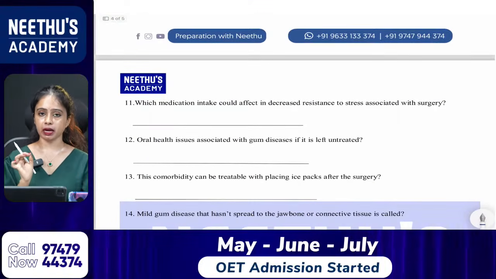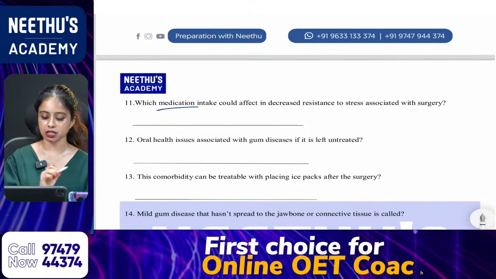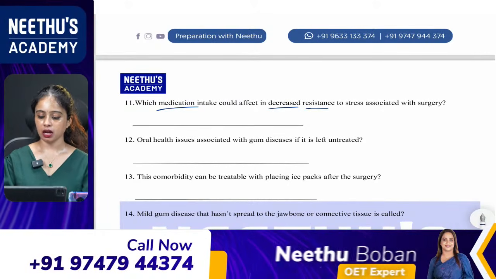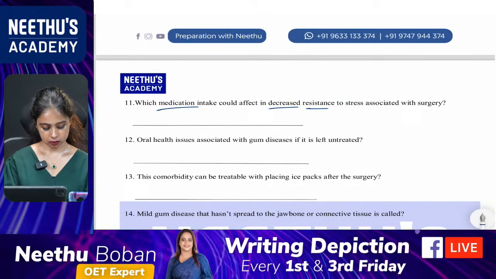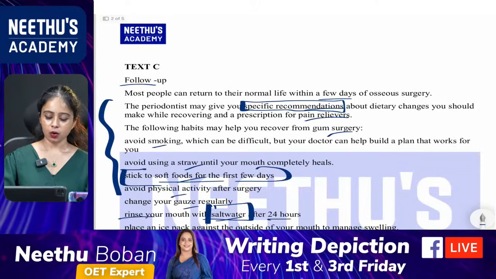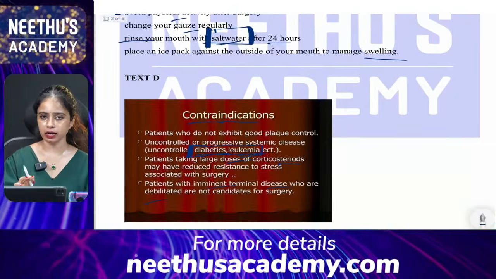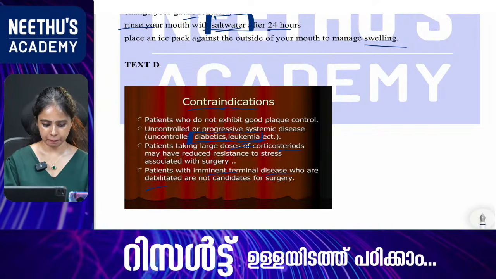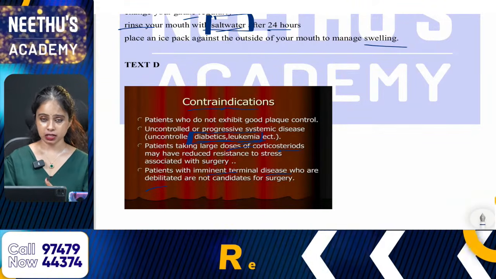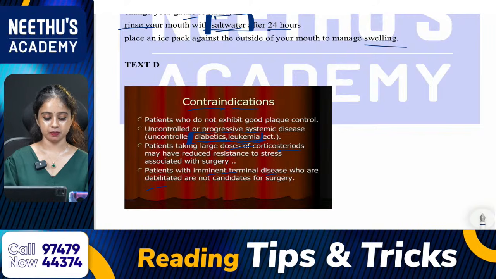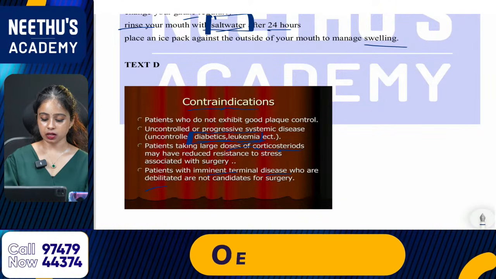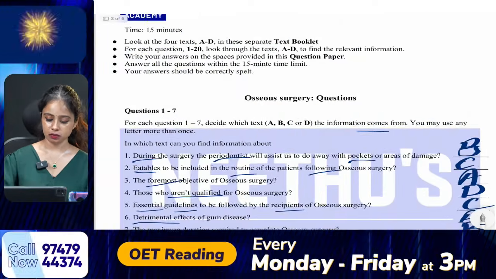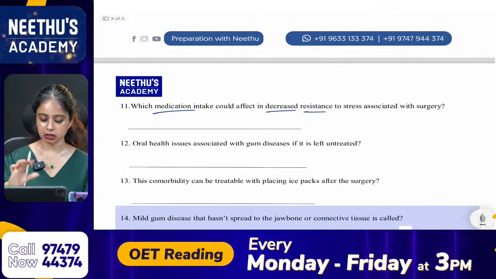The 11th one. Which medication could affect the decreased resistance to stress associated with surgery? Which is the medication? We have already seen some medications in contraindications, right? So what is a medication related to stress? Any idea? What is your answer, Jancy? Corticosteroids. The answer is corticosteroids from text D.